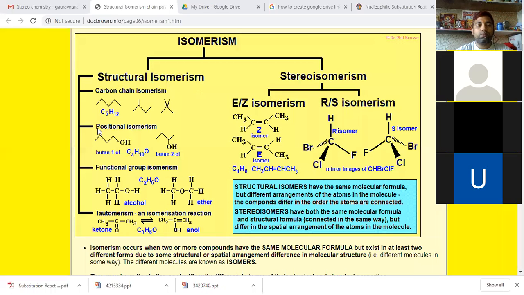The second, positional isomerism. The third, functional group isomerism or functional isomers. And then tautomers or tautomerism. We'll discuss only these four: the chain isomers, the positional isomers, functional isomers, and tautomers.